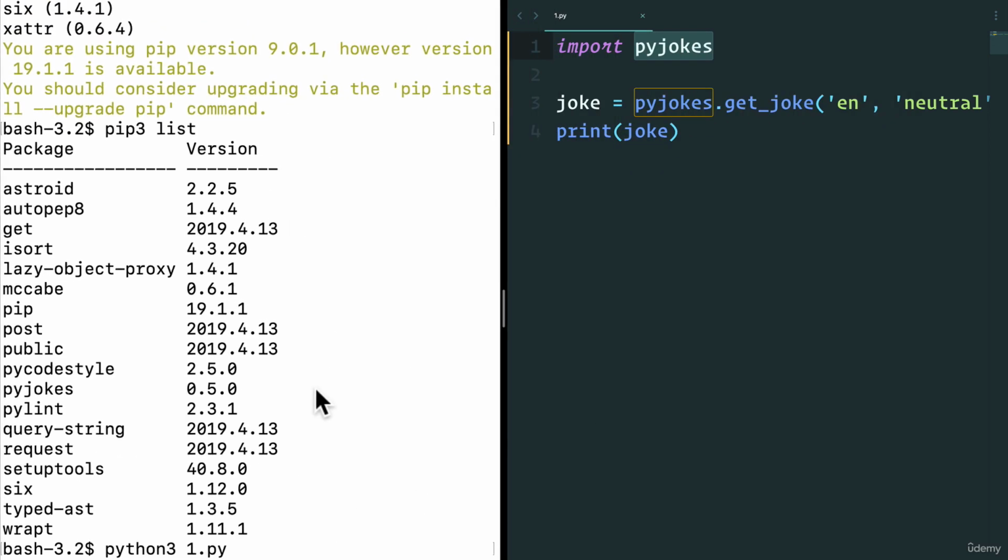And here's the thing. Libraries are maintained by people, right? By programmers. We're constantly making mistakes. There's always going to be bugs. There's always going to be things that you can improve upon. So these are always improving. Versions are always increasing.